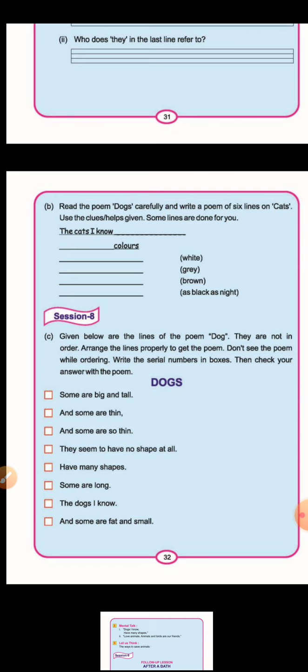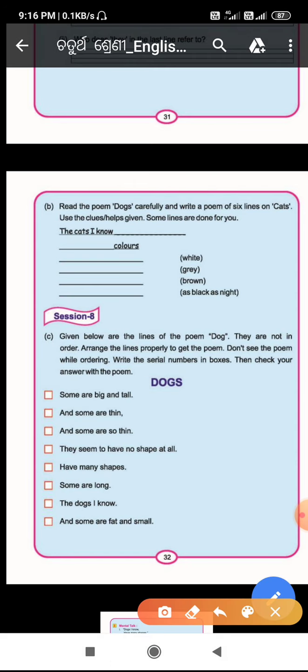Given below are the lines of the poem Dogs. They are not in order. Arrange the lines properly to get the poem. Don't see the poem while ordering. Write the serial numbers in the boxes, then check your answer with the poem. Sequentially you will write down the numbers in the boxes. So let's start.